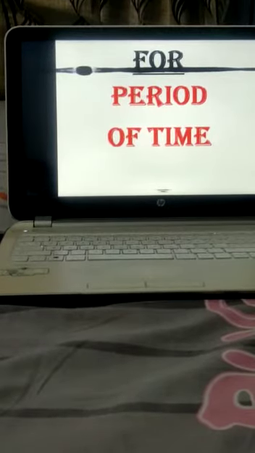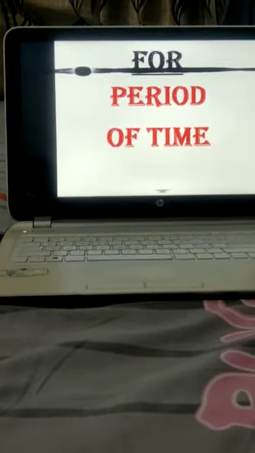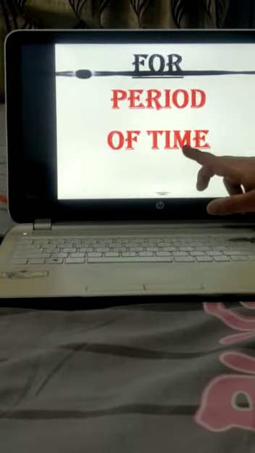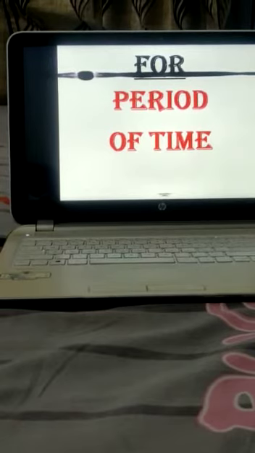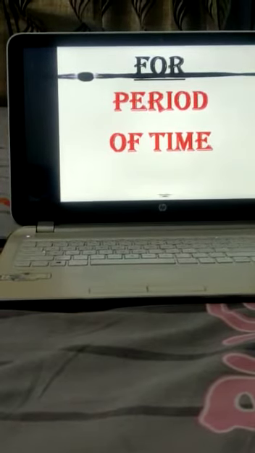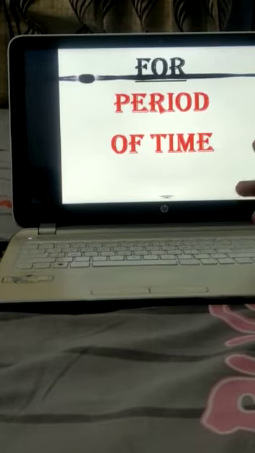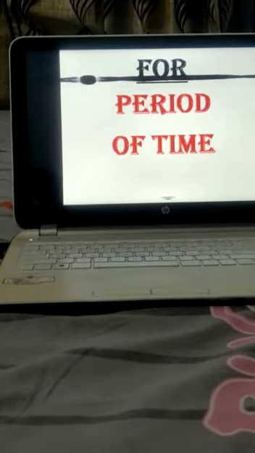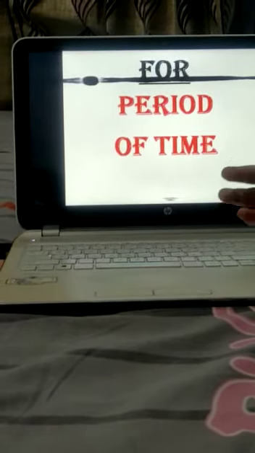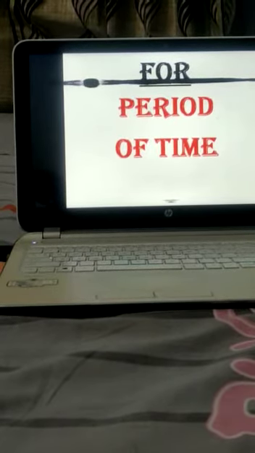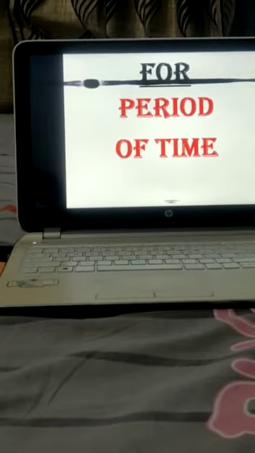So let's move further for for. For is a preposition which you have not used till now. Now for is used to specify the period of time. Period of time, or you can say length of time. कि कोई काम मैं कितनी देर तक कर रहा हूँ, या मैं कुछ लर्न कर रहा हूँ तो कितने टाइम के लिए लर्न कर रहा हूँ, उस टाइम ड्यूरेशन को स्पेसिफिकली बताने के लिए हम फॉर का यूज करते हैं.